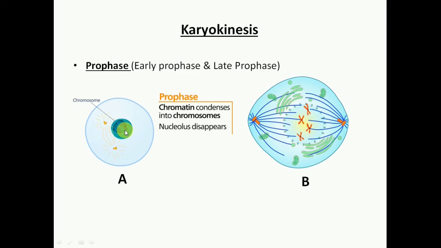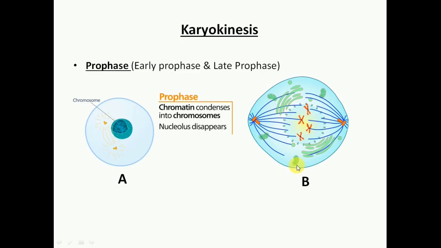So the chromosomes become duplicated, and the duplicated chromosomes are attached at the center with the help of the centromere. So this is early prophase and this is late prophase, also represented as prophase A or B.